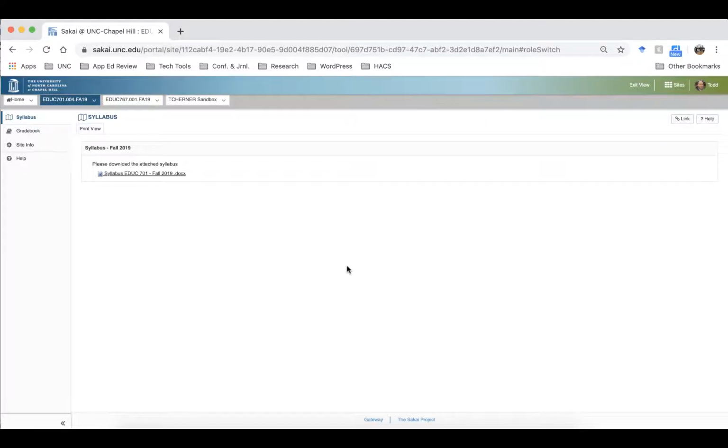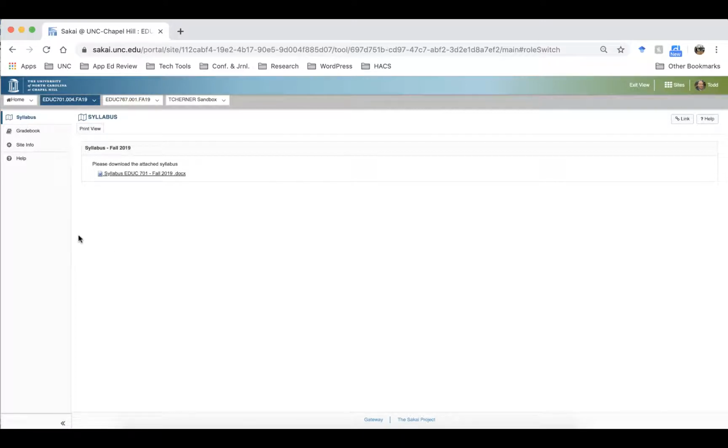In it, I want to review the syllabus and expectations for EDUC 701, which is the internship component for the MIGHTY program. First off, you'll see that I'm logged into Sakai and I'm on the EDUC 701 Section 4 course shell. Make sure that you're enrolled in Section 4 for the course shell, as EDUC 701 is the code for all internships, and Section 4 is specific for the MIGHTY program.